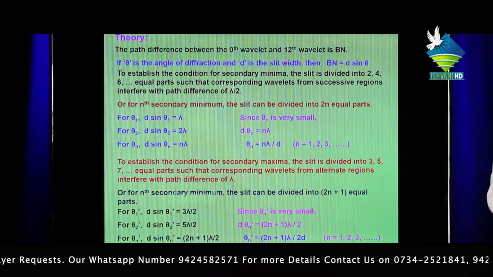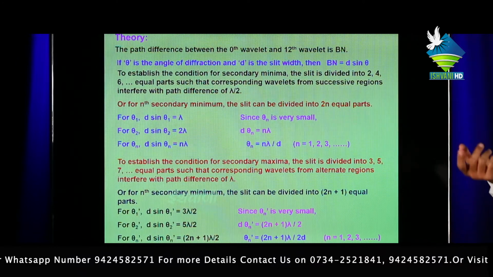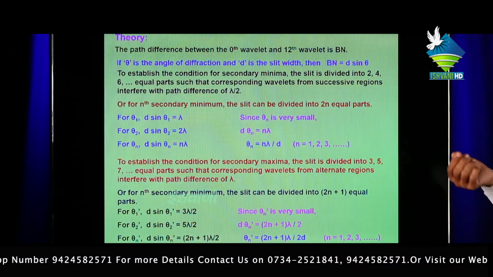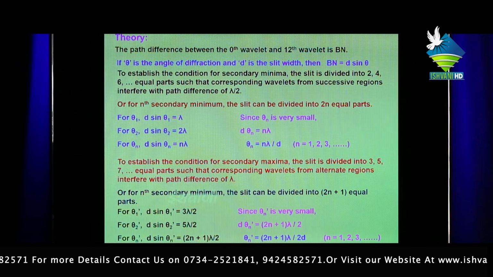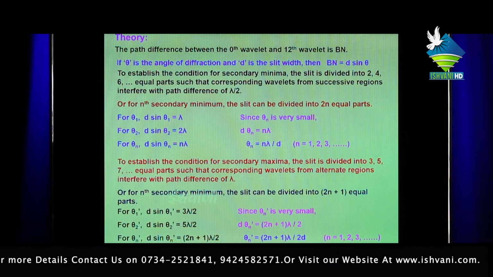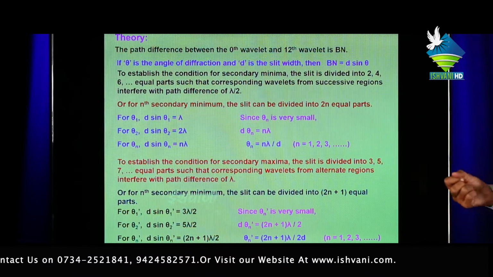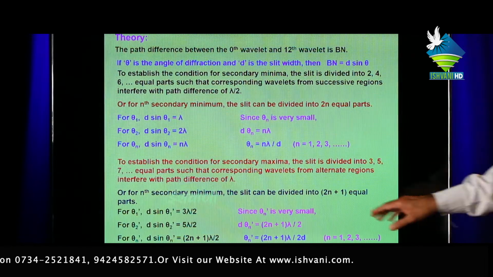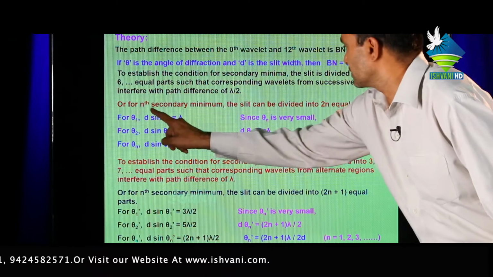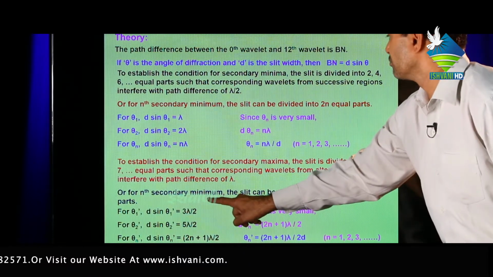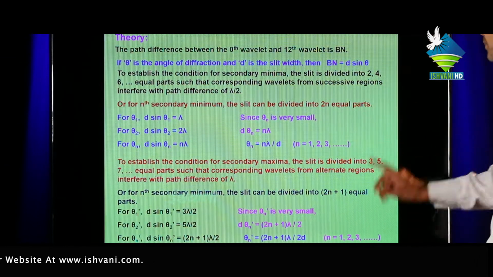Next, continue. To establish the condition for secondary maxima, the slit is divided into 3, 5, 7, 9, etc. equal parts such that corresponding wavelets from alternate regions interfere with path difference of lambda. Or for nth secondary maxima, the slit can be divided into 2n plus 1 equal parts.